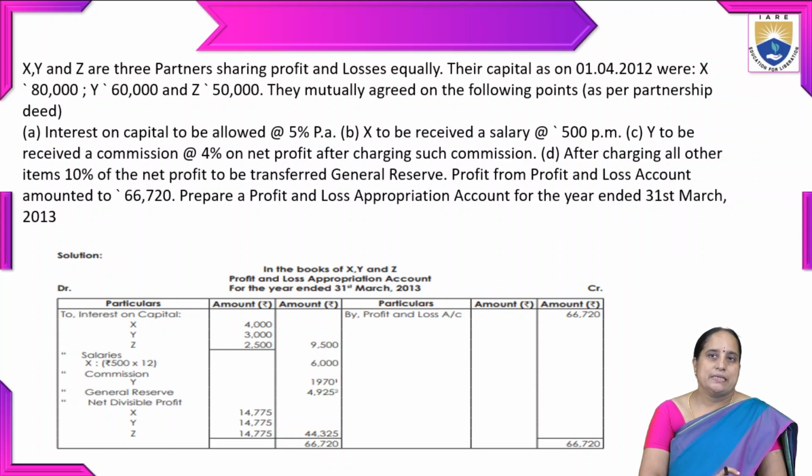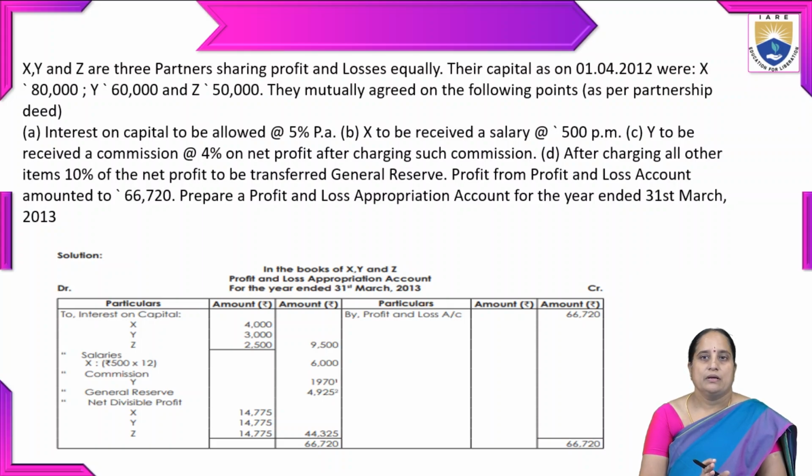So let us take one example. X, Y and Z are three partners sharing profit and losses equally. Their capitals on 1st April 2012 were 80,000 for X, Y 60,000 and Z 50,000. They mutually agreed on the following points as per their partnership deed. The interest on capital to be allowed at the rate of 5% per annum.